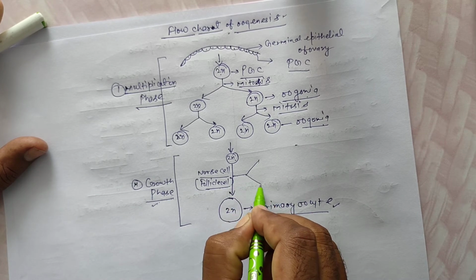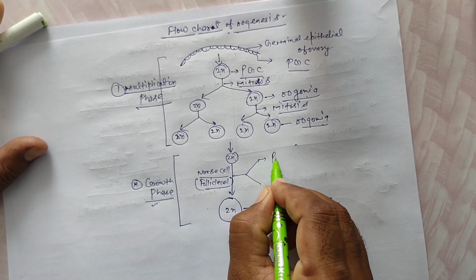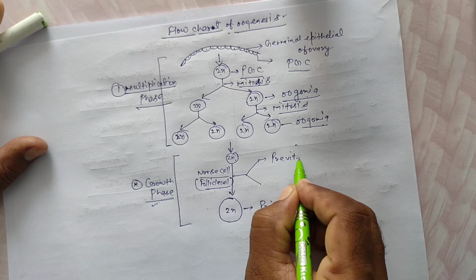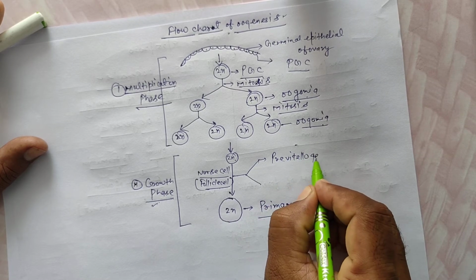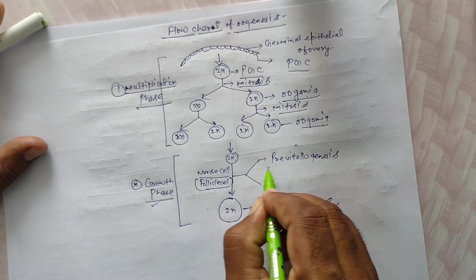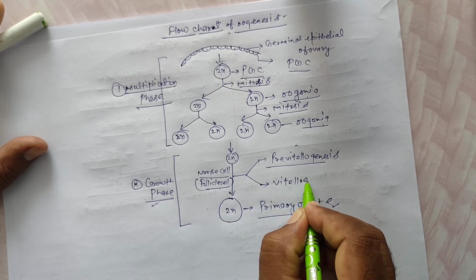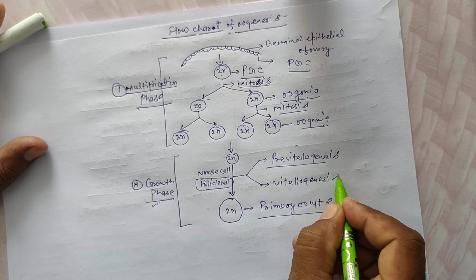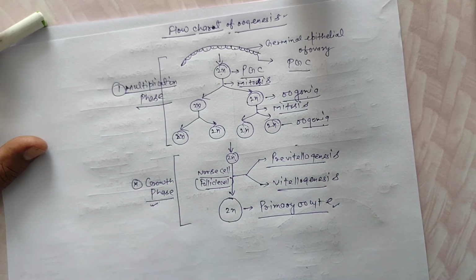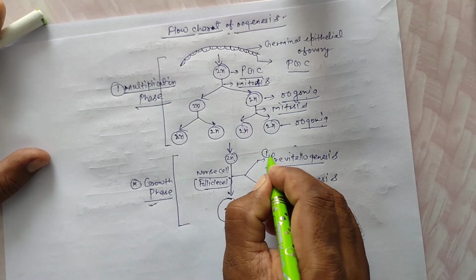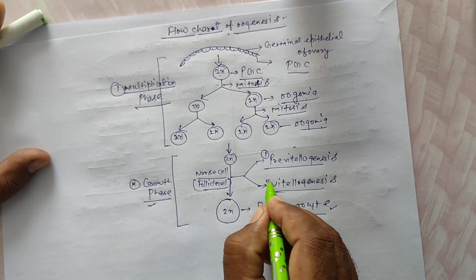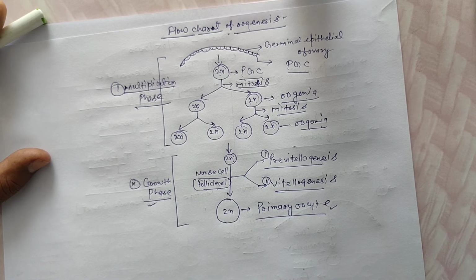It is completed in two subphases. First is pre-vitellogenesis, second is vitellogenesis.